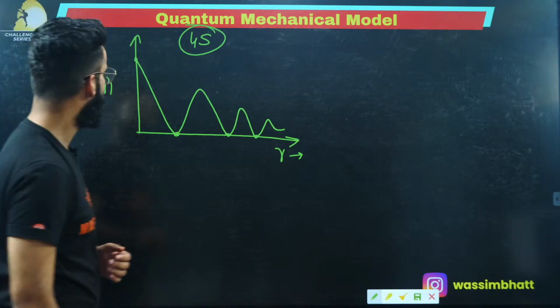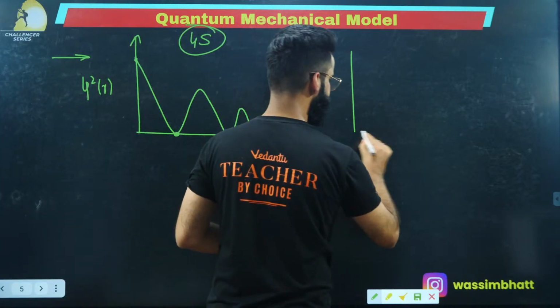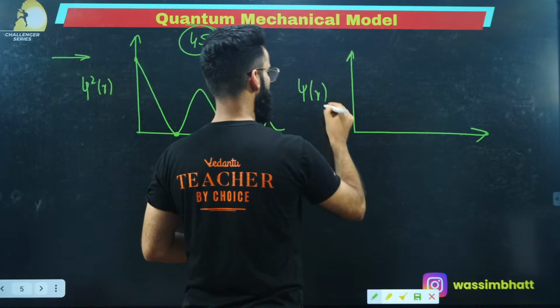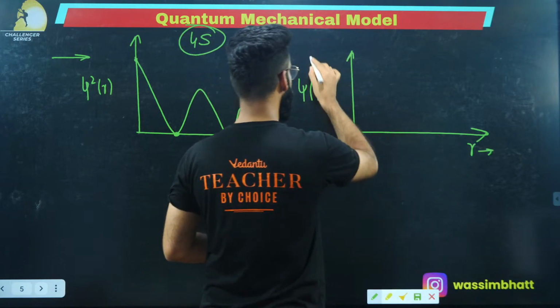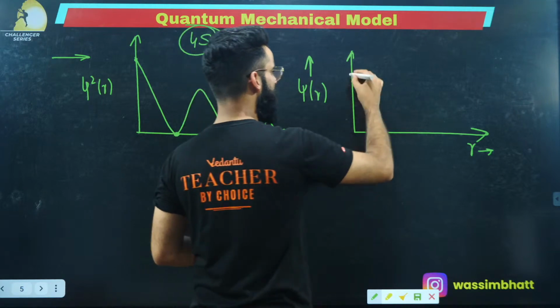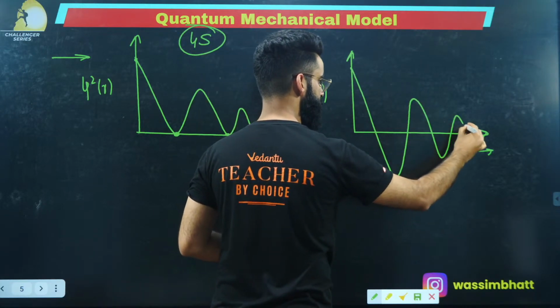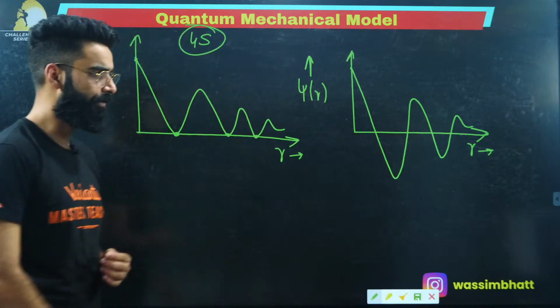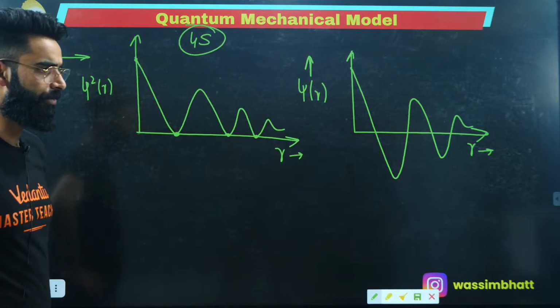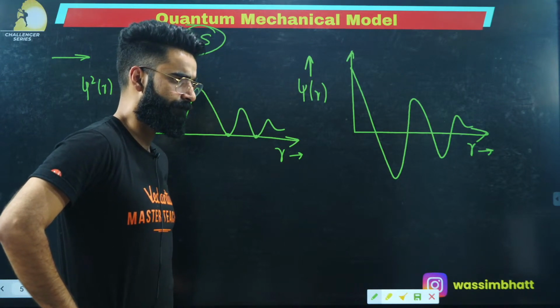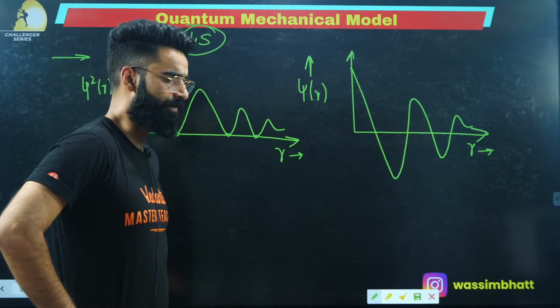Okay, one more curve I'm giving you. This is psi r versus r, correct? And the curve I'm giving you is like this. Can you let me know which orbital it's going to be?